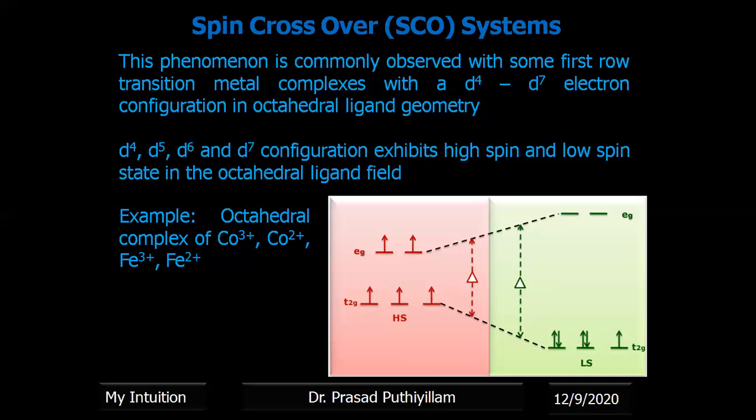Some examples of metal ions that can exist in high spin or low spin state in an octahedral ligand field, based on the field strength of the ligand, weak or strong, are Co3+, Co2+, Fe3+, and Fe2+. Whether it is low spin or high spin is decided by the nature of the ligands coordinated to the complex, whether weak field or strong field ligands.